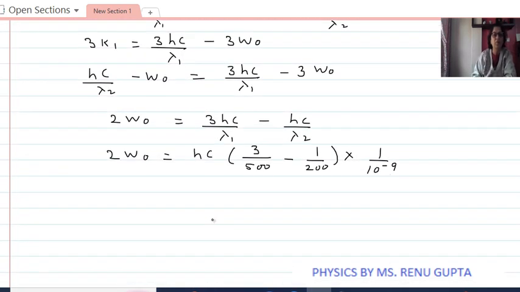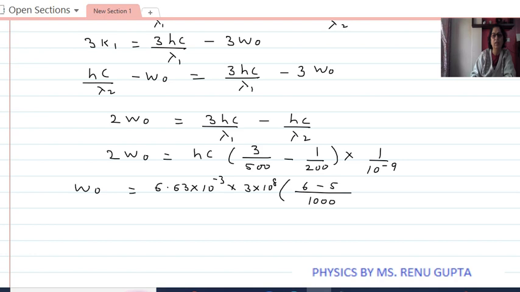So work function will be equal to h, the value of h is 6.63 into 10 to the power minus 34, c is 3 into 10 to the power 8. Here the LCM is 1000.